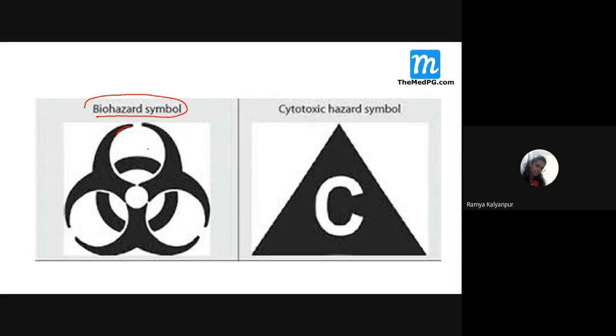Now, what is the logic over here? The logic here is that if you turn this symbol upside down or in any direction, the symbol will give the same picture only. If you just take this symbol and rotate it or put it up and down, it will look like this only. So what are these symbols? The symbols are nothing but easy for the public to remember. If any bag contains this particular symbol, it means that you should be very careful in handling those items because they are always infectious or hazardous to humans.